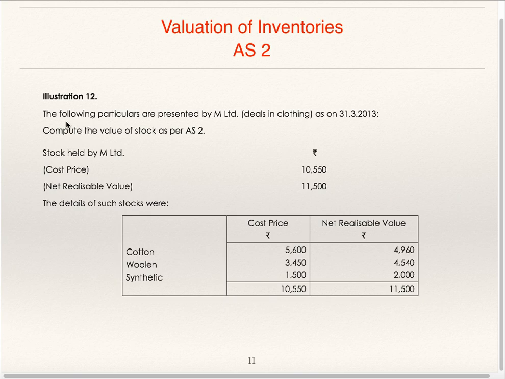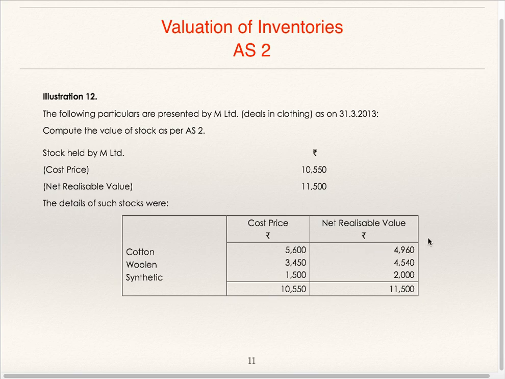Go to illustration 12. The following particulars are presented by M Limited as on 31st March 13. He deals in clothing. Compute the value of stock as per AS2. Stock held by M Limited, cost price 10,550. Net realizable value 11,500. Details of stocks: so item wise breakup is given. Total cost is 10,550 and total net realizable value is 11,500.